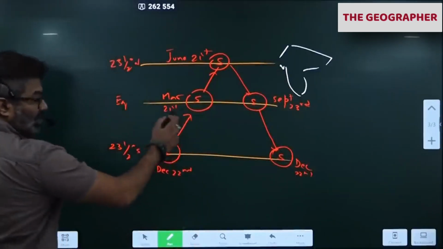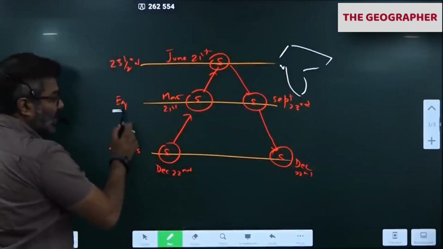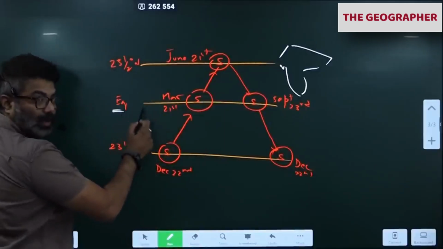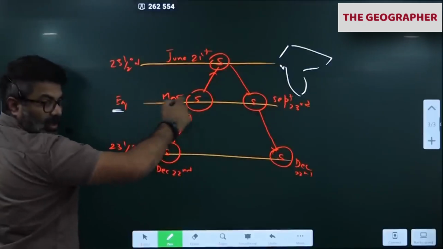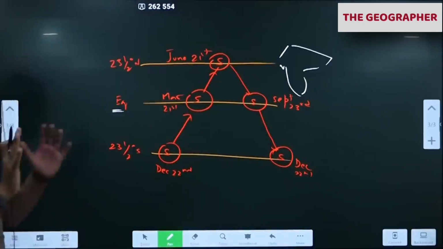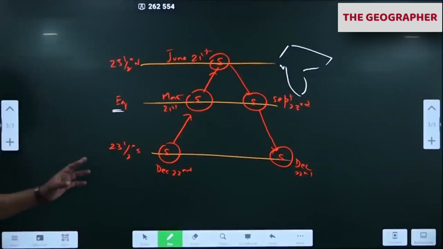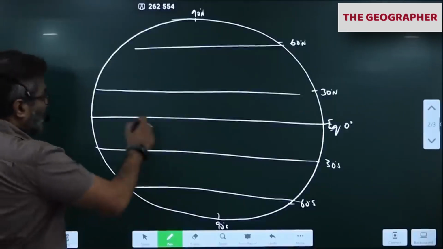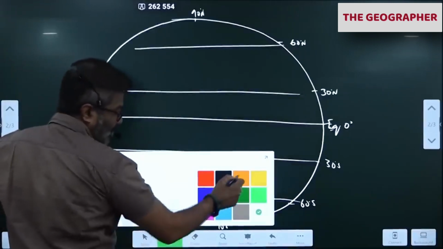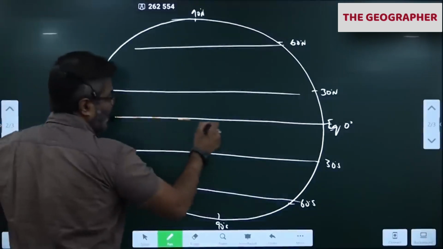So twice a year he'll be over the equator. Agree? The sun is over the equator twice a year, exactly over the equator. September, March. Okay, please remember this. So throughout the year, equatorial areas receive very high insolation because the sun remains between the Tropic of Cancer and Capricorn. Throughout the year, the equator receives very high insolation. So equatorial regions heat up.